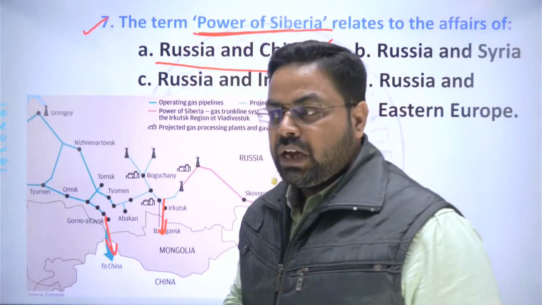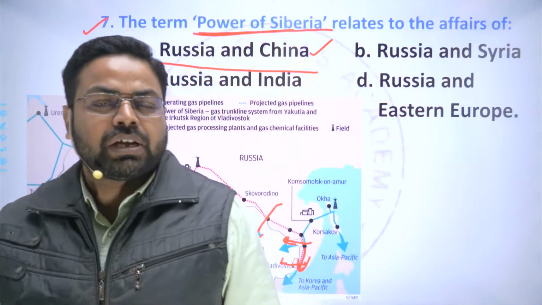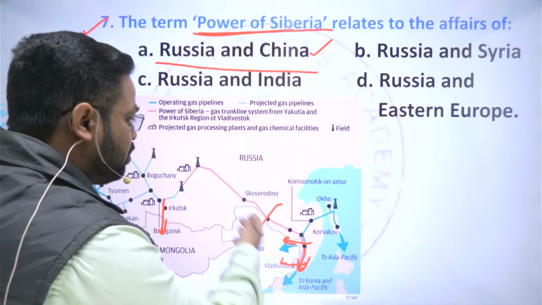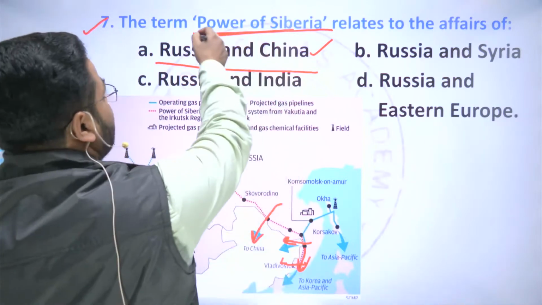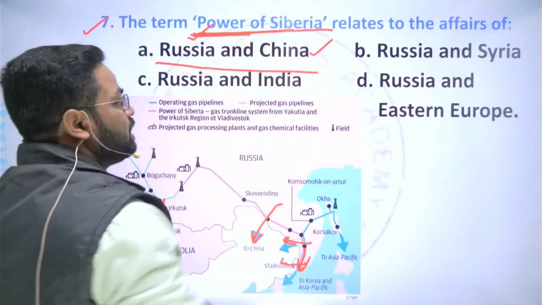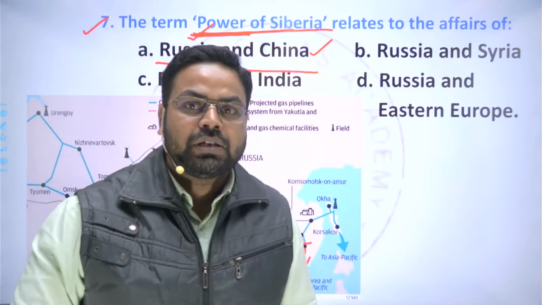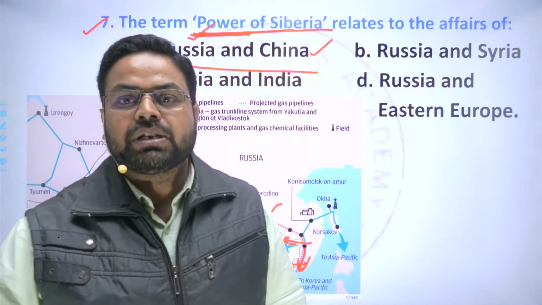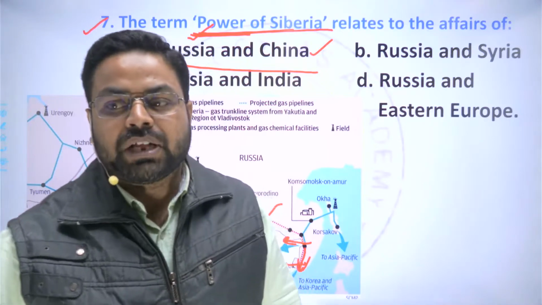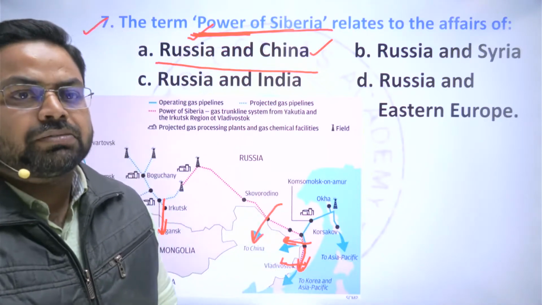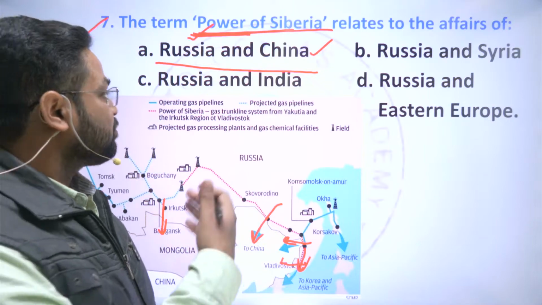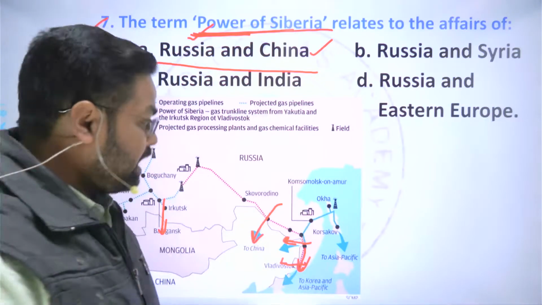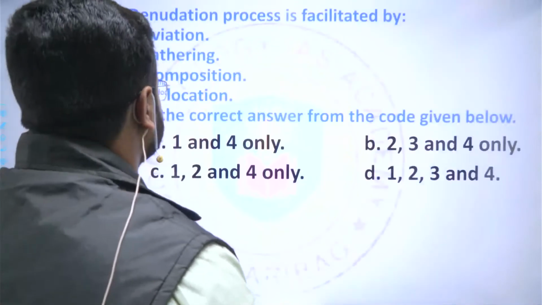Mongolia also, and these pipelines will connect the interiors of Siberia to these locations, and this is known as Power of Siberia. You can read in detail about this topic, because Power of Siberia 1 and Power of Siberia 2 are the two different pipelines that are being built in different phases by China and Russia to supply and to export the gas to different countries.